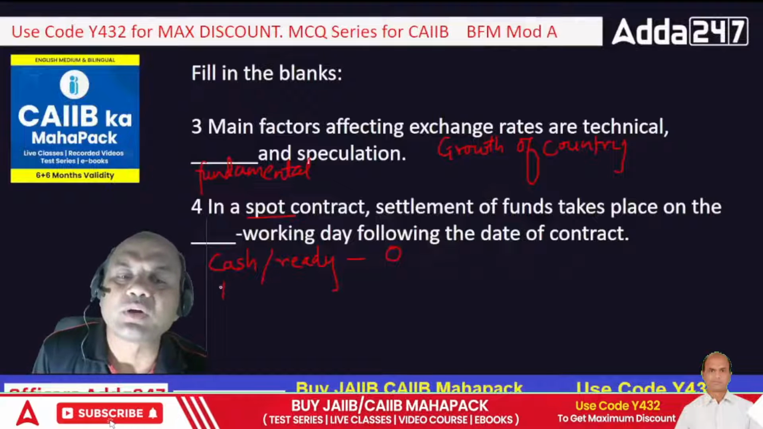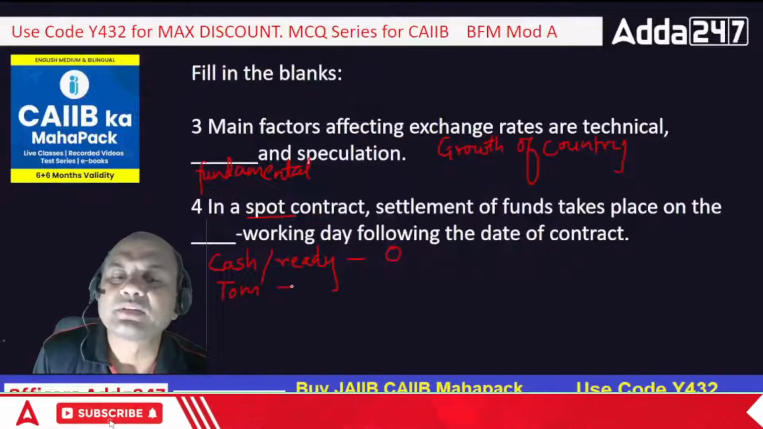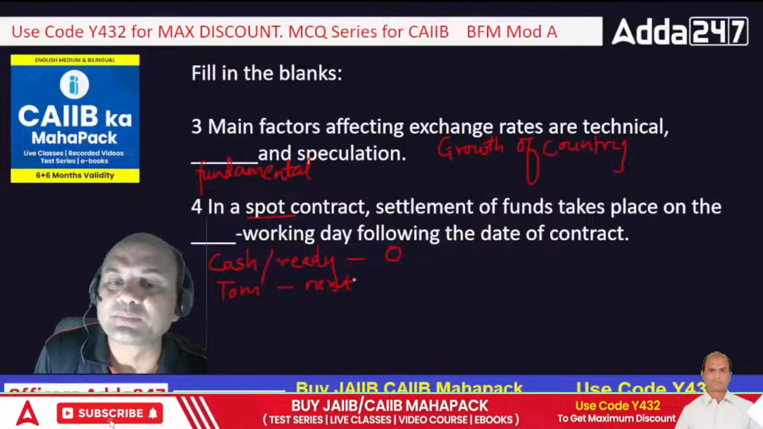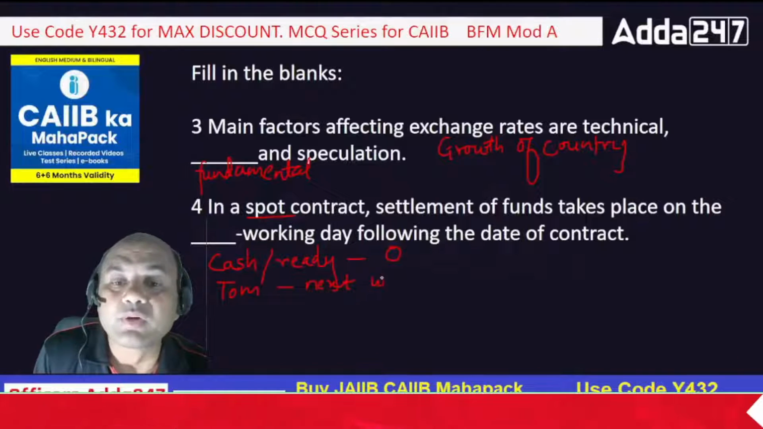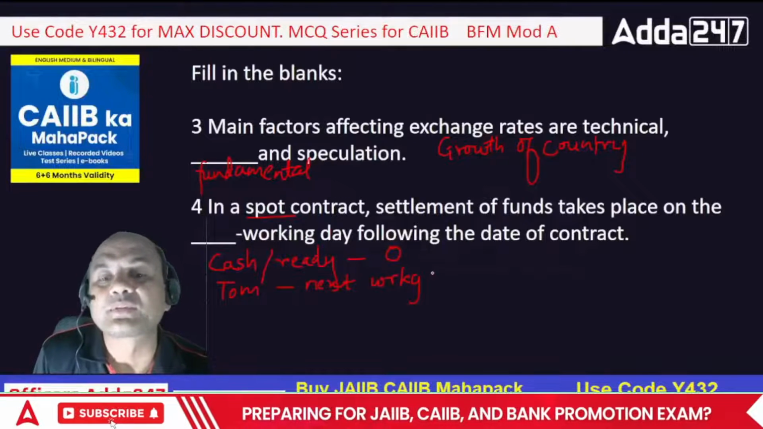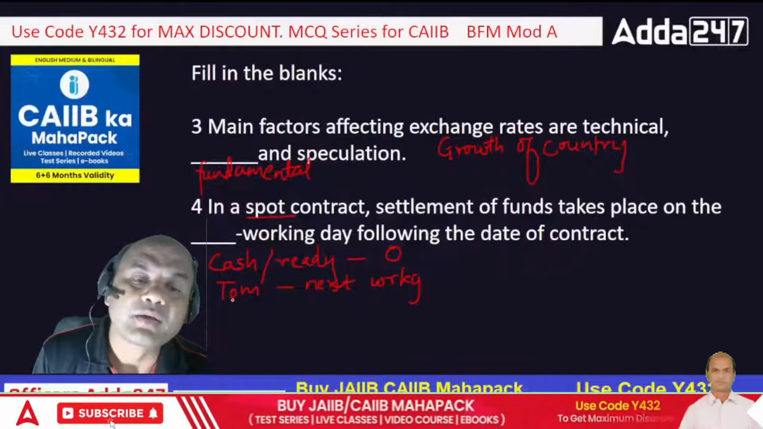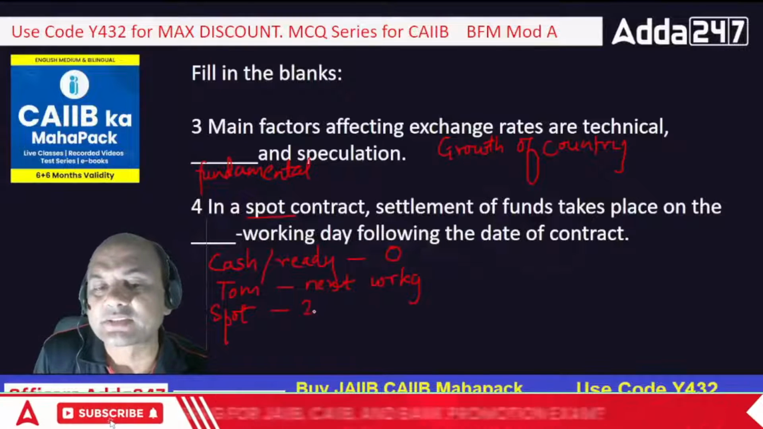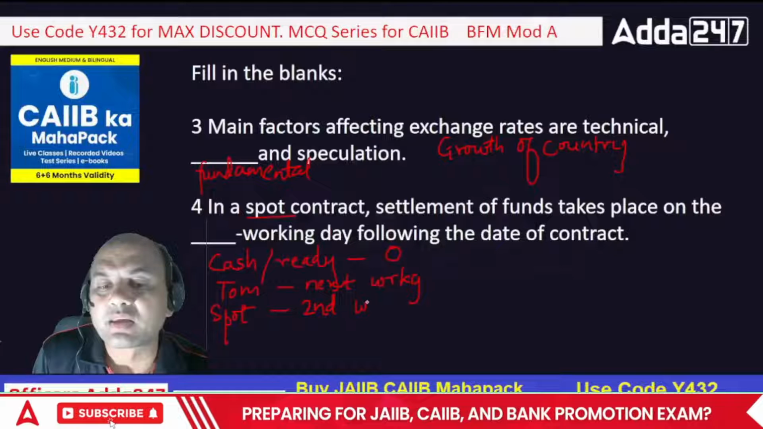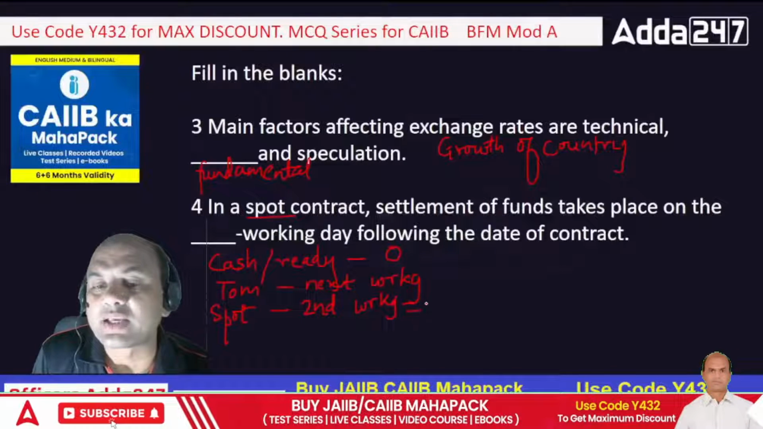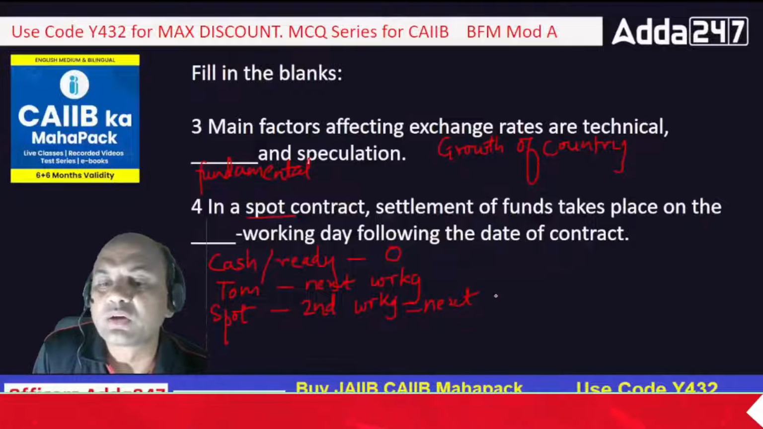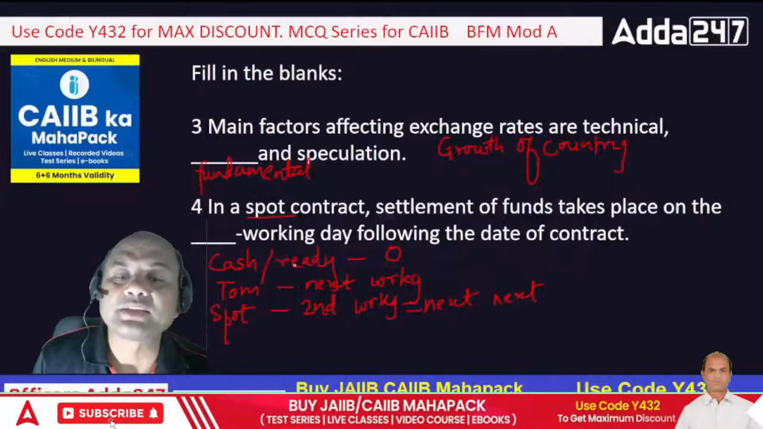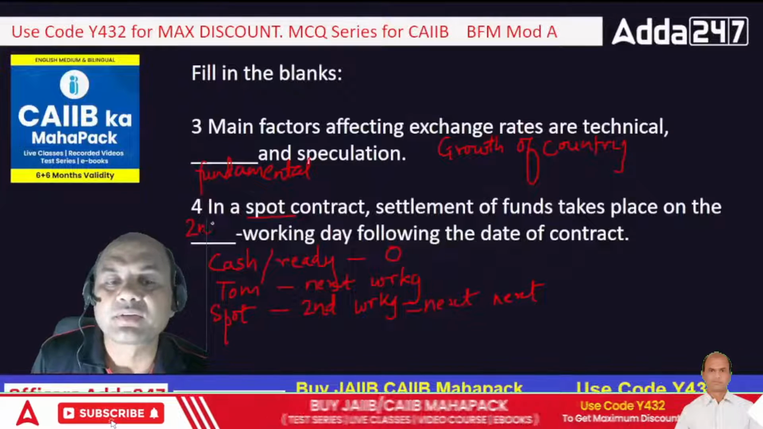Okay. Second is what? Tom. What is Tom? Tom is next working day. Remember, next means tomorrow. Working day. If tomorrow is holiday, then it comes to the next working day, on Monday. So spot. Spot means what? Next to next. Remember this. Second working day. So it is also called next to next. So what is spot? Spot is second working day. The answer is second. Okay, got it?